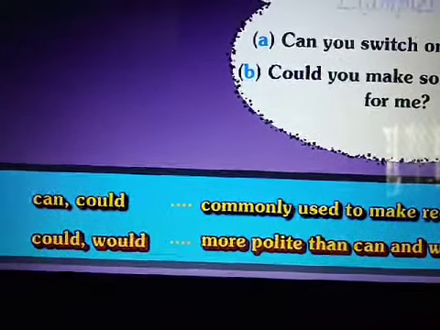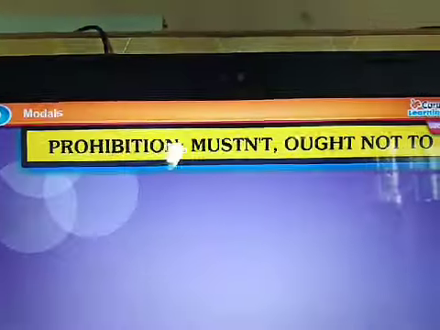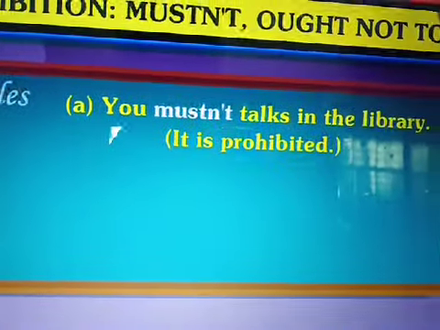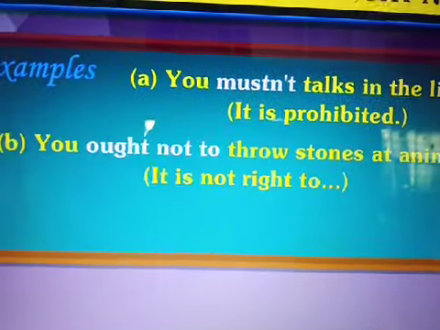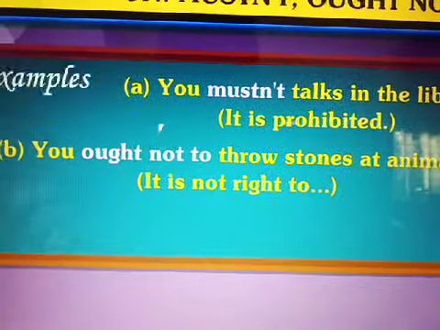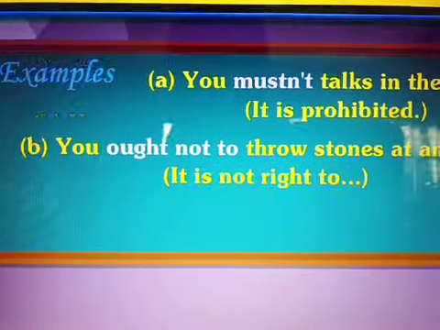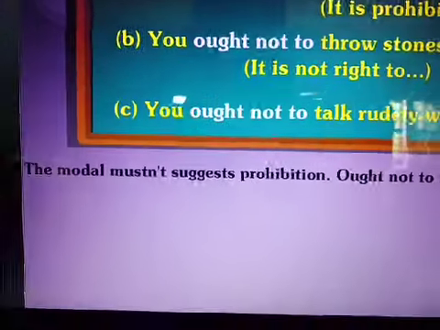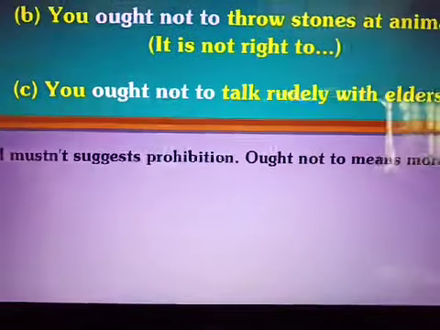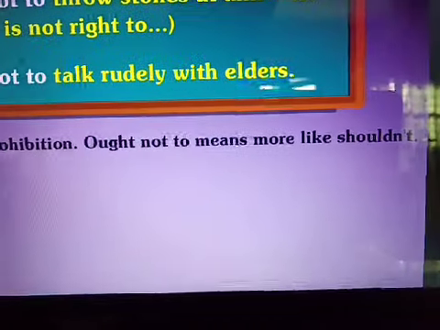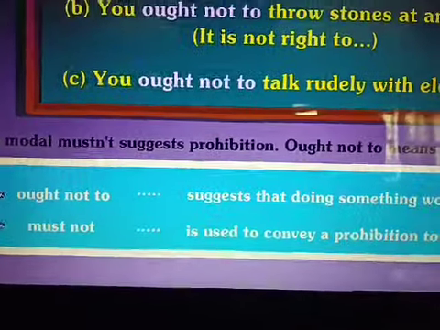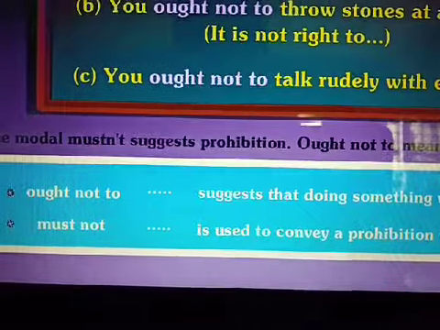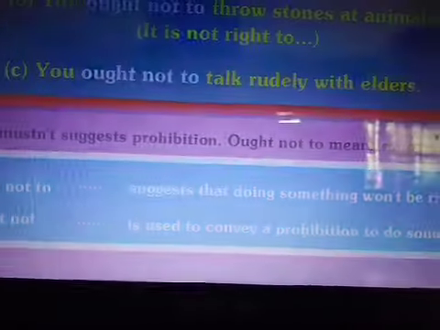Prohibition: mustn't, ought not to. Examples: you mustn't talk in the library. It is prohibited. You ought not to throw stones at animals. It is not right to. You ought not to talk rudely with elders. The modal mustn't suggests prohibition. Ought not to means more like shouldn't. Ought not to suggests that doing something won't be right. Must not is used to convey a prohibition to do something.